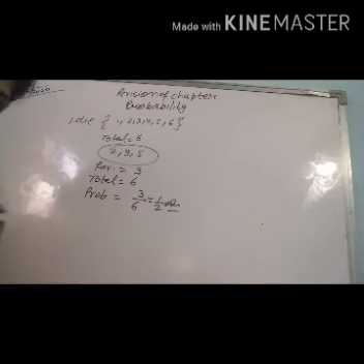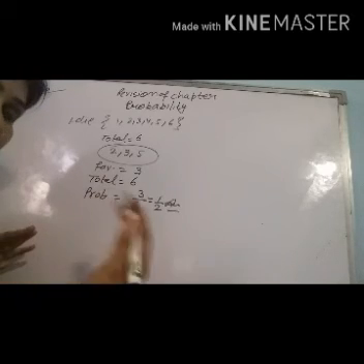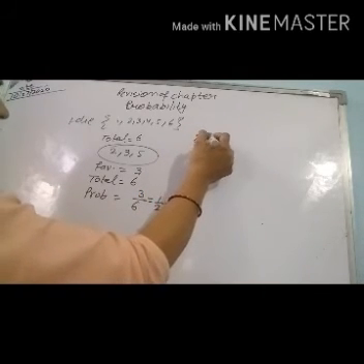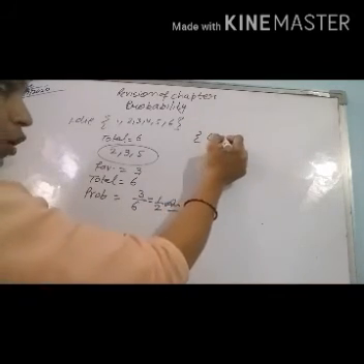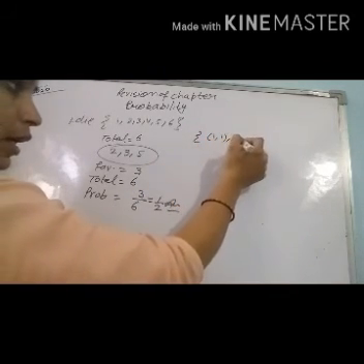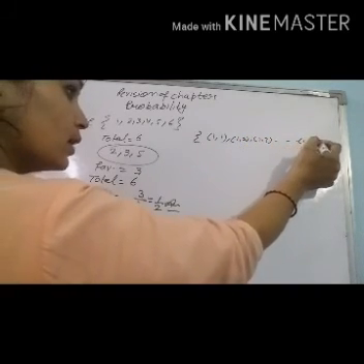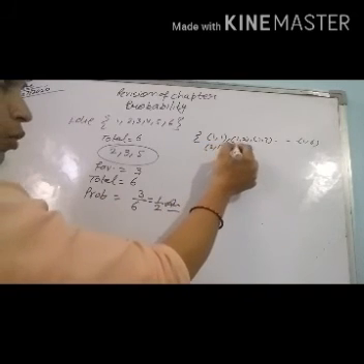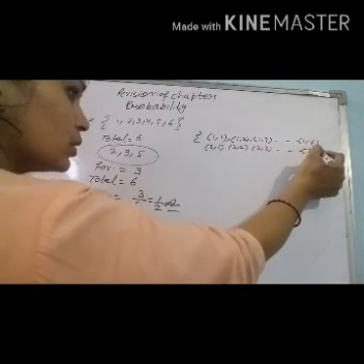Suppose we throw two dice. What type of cases do we obtain? Suppose on the first die we get 1. On the second die it can be 1, 2, 3 up to 6. If the number on the first die is 2, then 2 1, 2 2, 2 3 up to 2 6.